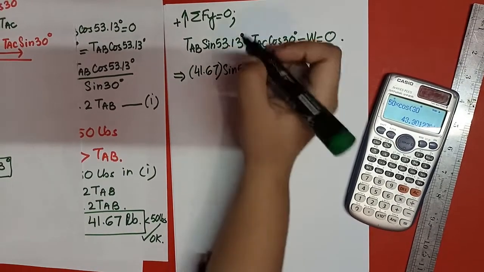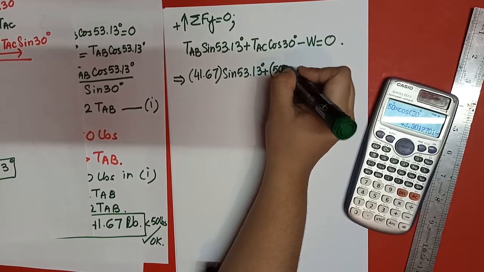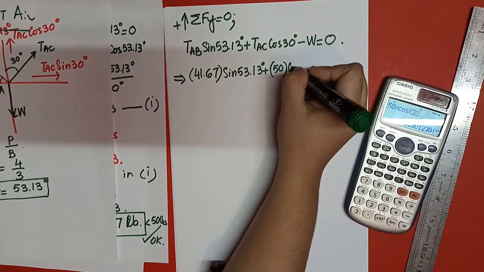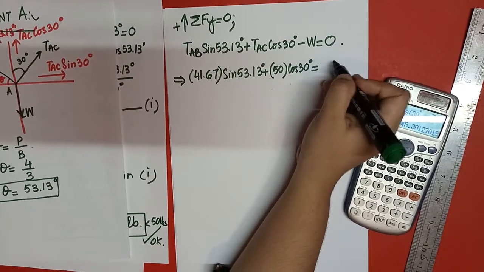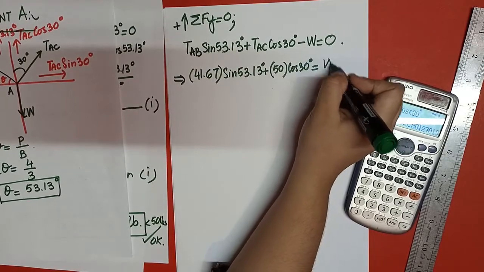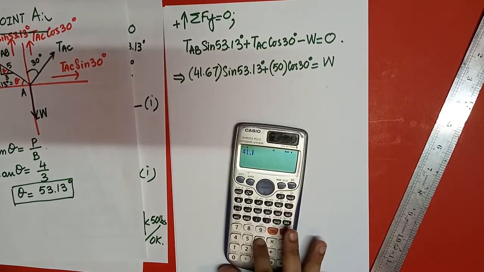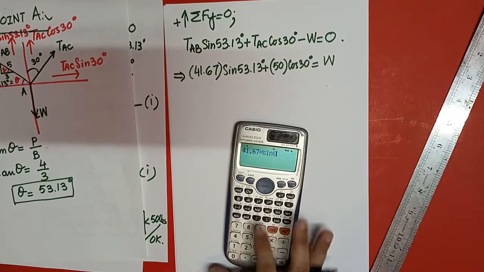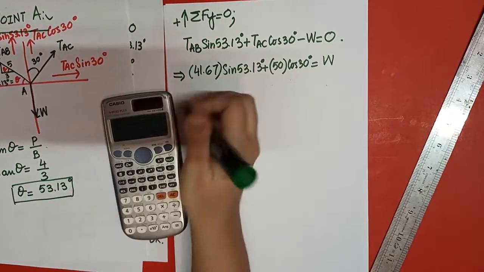Always put the sign of the degree here, and then TAC we have taken as 50 pounds, so this should be cos 30 degree. W is negative, and we will bring it to here, and this will become positive. So we multiply 41.67 by sin 53.13 degree. The answer will be 33.33.